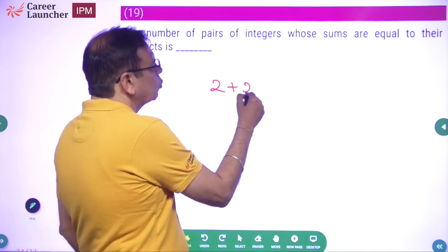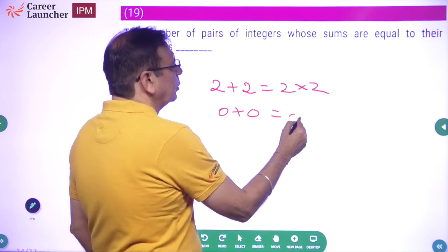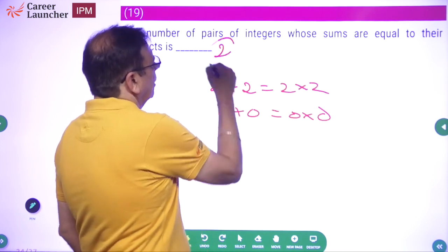The only possibilities are 2 plus 2 equal to 2 into 2, and 0 plus 0 is equal to 0 into 0. There are only two cases.